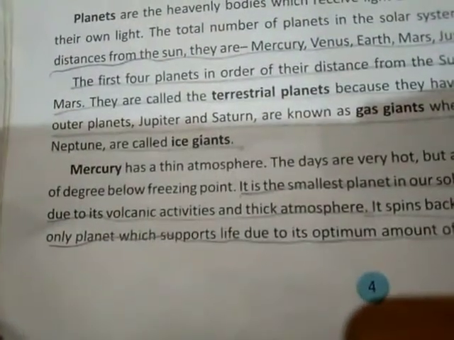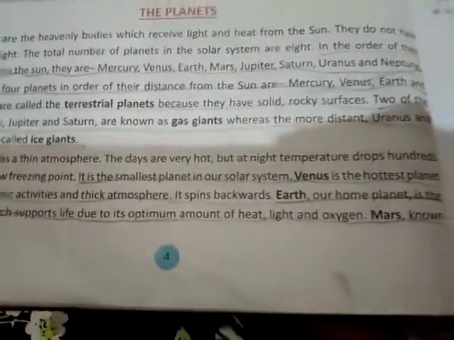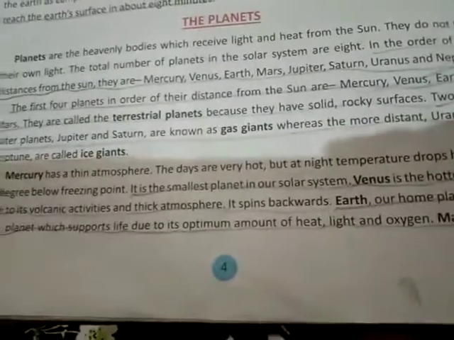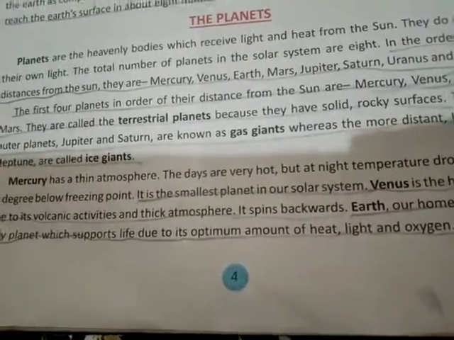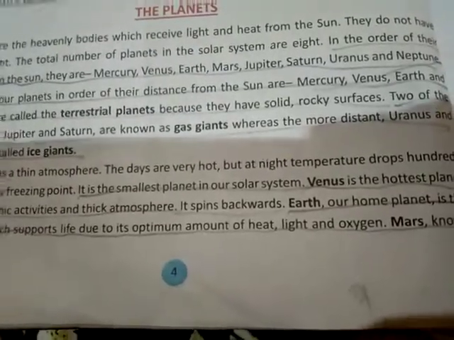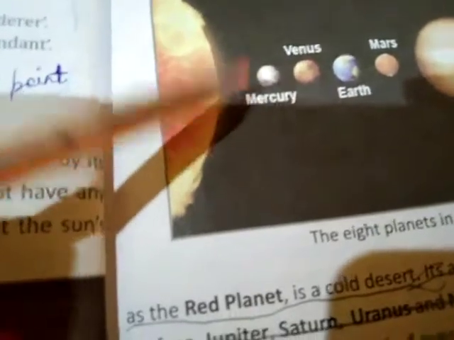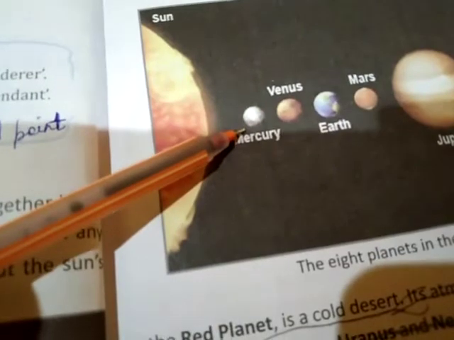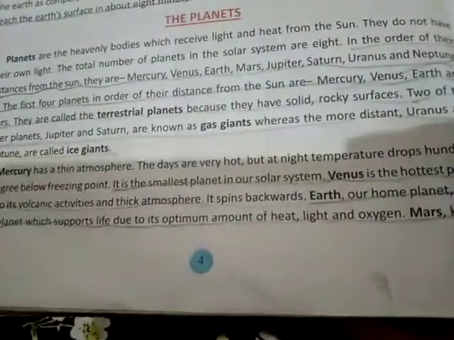Mercury has a thin atmosphere. The days are very hot, but at night the temperature drops hundreds of degrees below freezing point. So the temperature and conditions are uneven. It is the smallest planet in our solar system. You can see Mercury is nearest to the sun, days are very hot and nights are 100 degrees below the freezing point. Other things we will study in our next video.